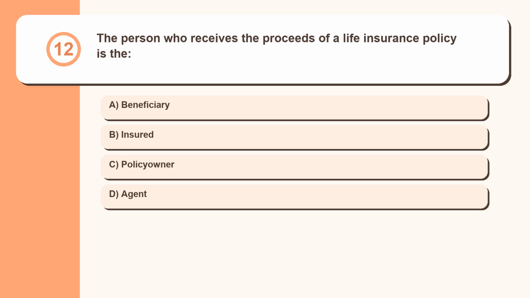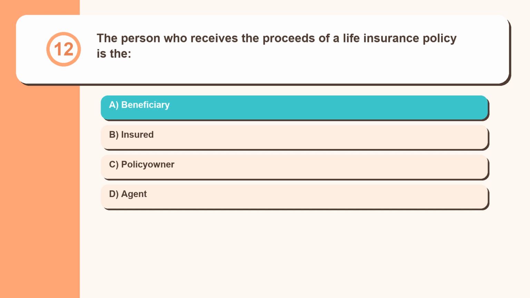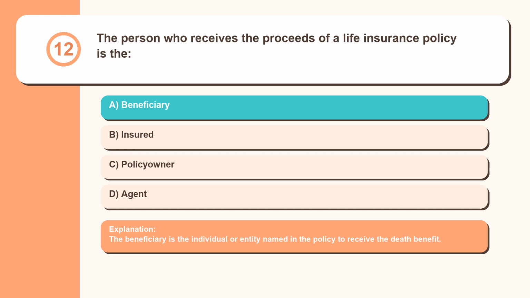Question 12. The person who receives the proceeds of a life insurance policy is the beneficiary, insured, policy owner, agent. The beneficiary is the individual or entity named in the policy to receive the death benefit.